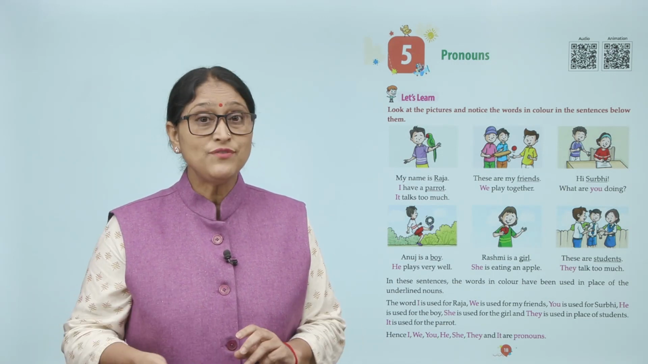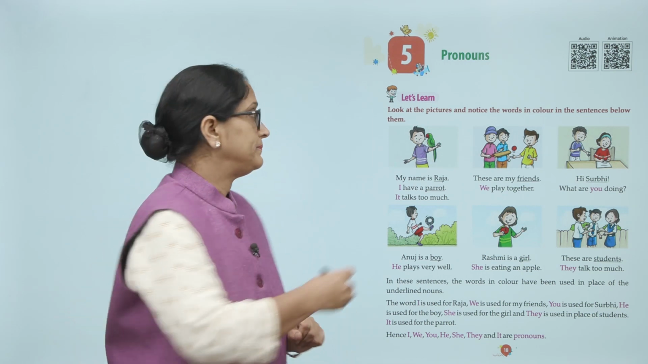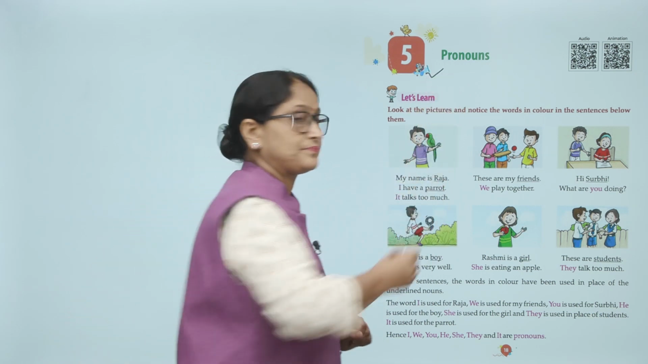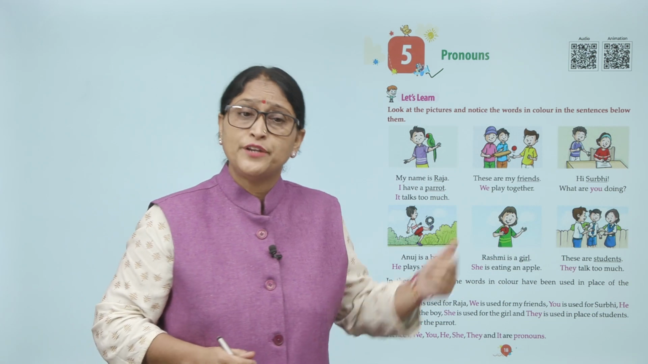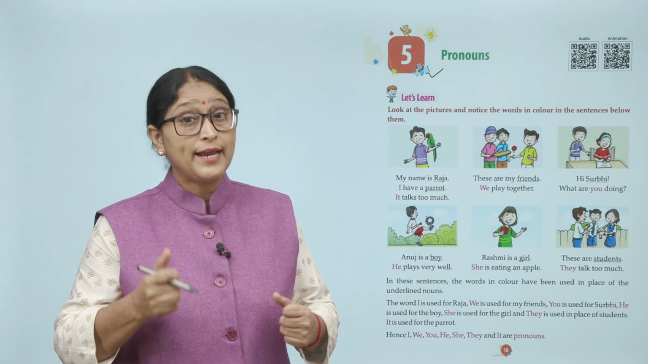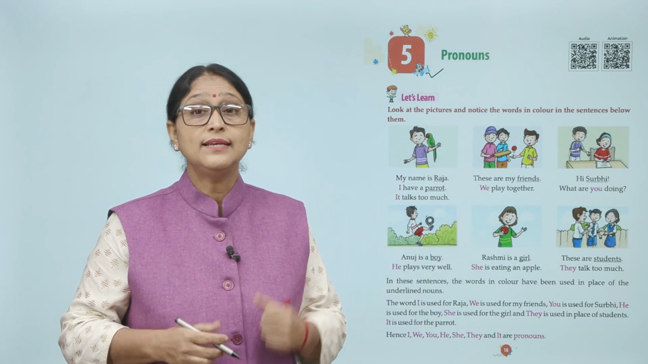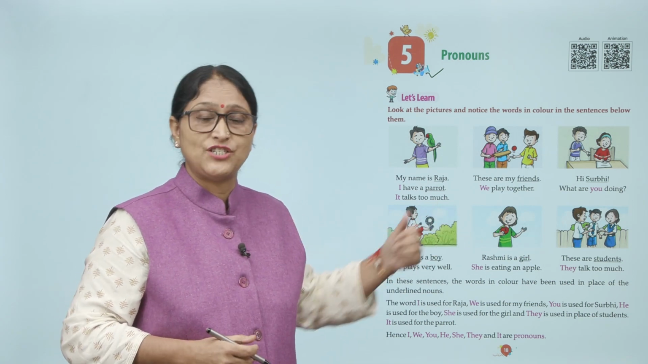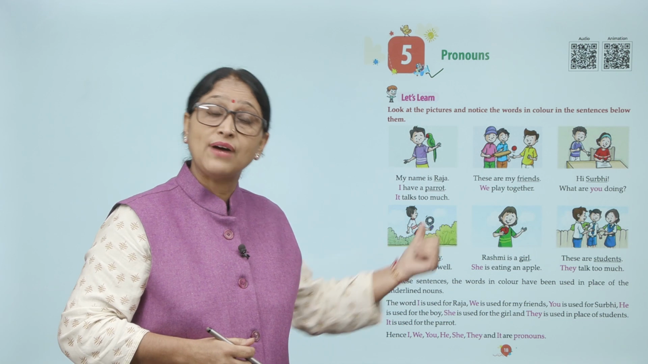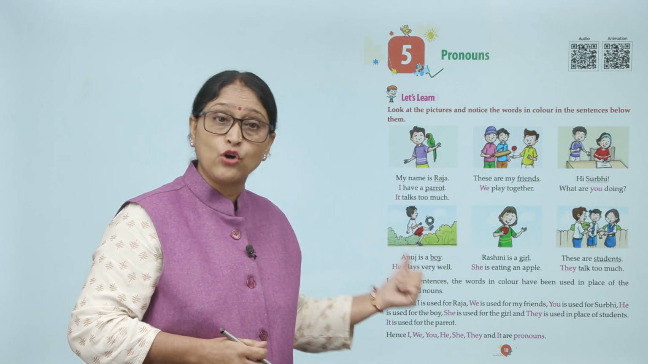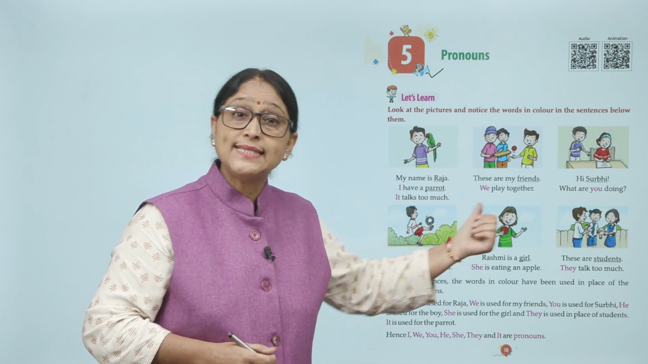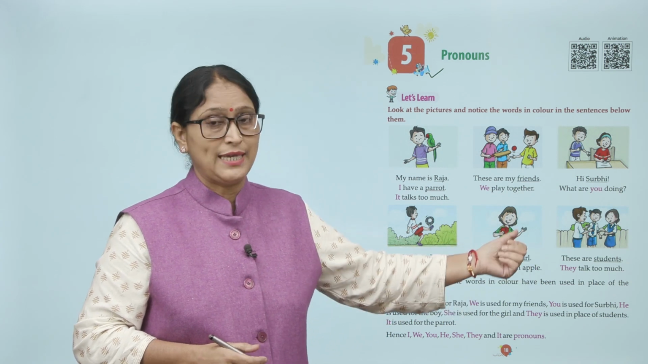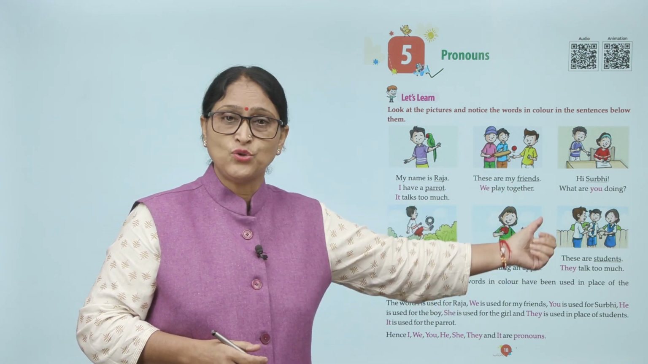Children, now we will read pronouns. Let's learn. Now look at the following pictures and notice the words in color in the sentences below them. My name is Raja. I have a parrot. It talks too much. These are my friends. We play together. Hi Surbhi.